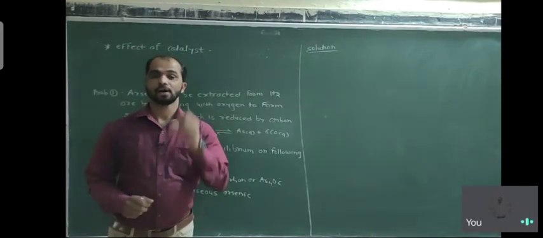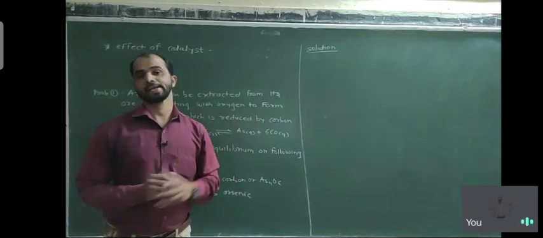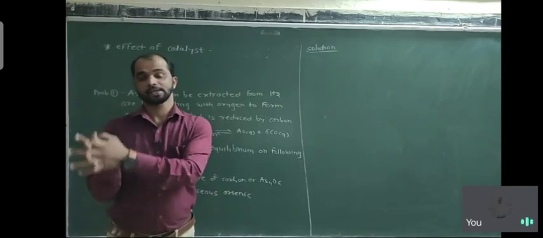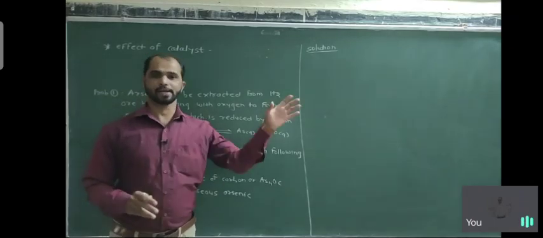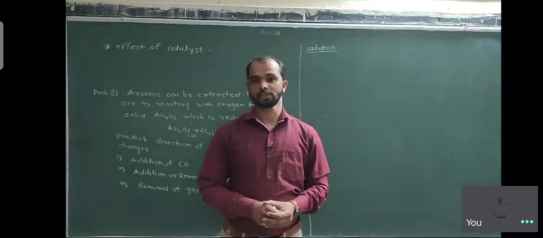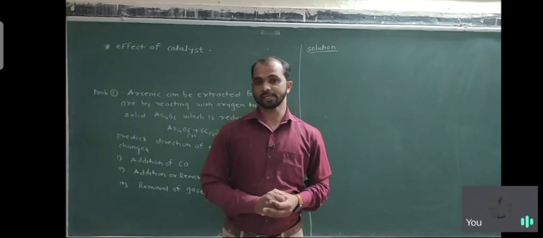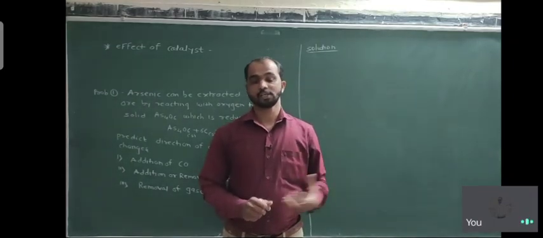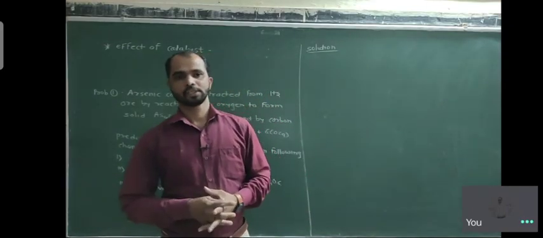So a catalyst is the substance always used to alter the rate of reaction without taking part in chemical changes. Its chemical composition remains unreacted, and at the end of the process the catalyst is 100% recovered. The substance which is recovered 100% is a good catalyst. Whether a catalyst is easy to separate out at the end of the reaction depends on its nature. There are a lot of things there.